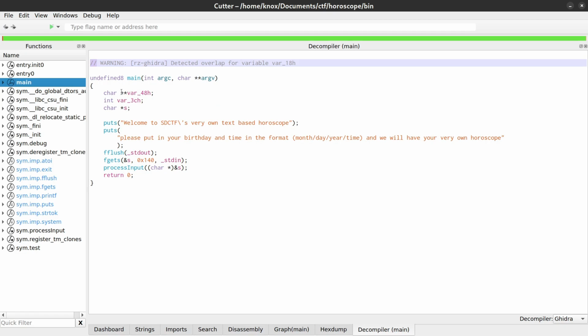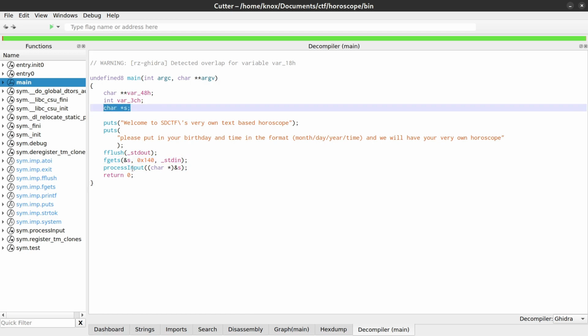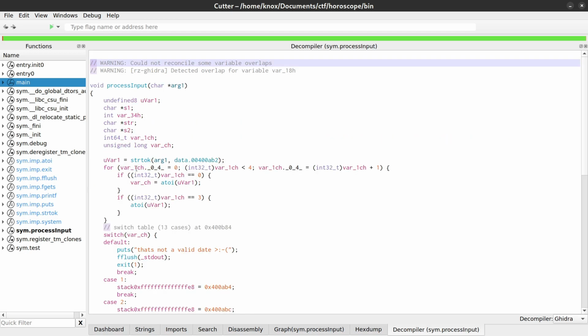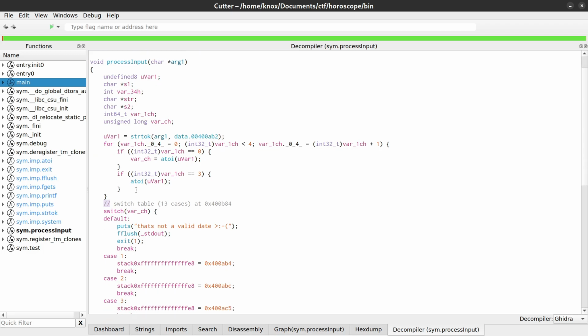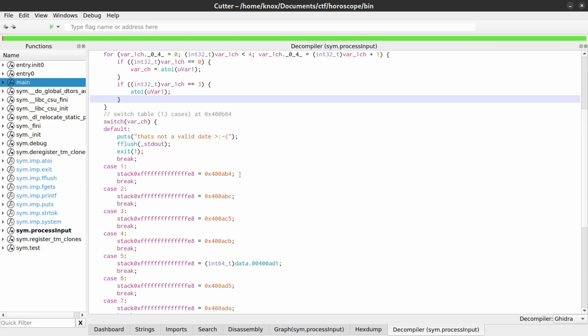From here, just by how little code there is, the vulnerable code in question is probably this call to fgets right here. We're filling some buffer from standard input up to size 140 hex, but this buffer that we're filling must be a lot smaller than that to be causing a seg fault. We can also see that this buffer gets passed to the process input function. Looking at this, we can also see what might be those formatting checks, as well as a switch case table.